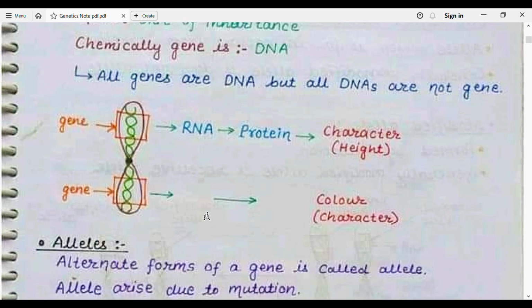So here, for example, if this is the chromosome which is composed of DNA and protein, the DNA is composed of genes. The DNA is converted into RNA, which is transcription, and from RNA protein is produced, which is known as translation. This is also known as the central dogma of molecular genetics. When proteins are produced, they control a character, for example height of the plant, skin color of human beings, as well as hair color of human beings. So that's why we can say that all genes are DNA, but all DNA are not genes.